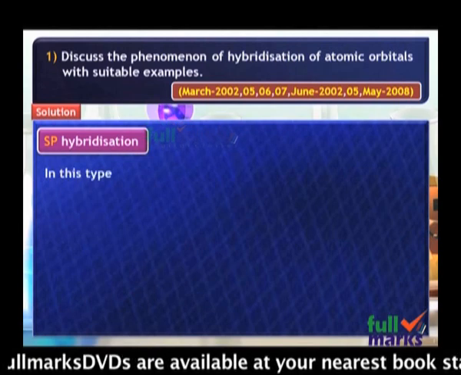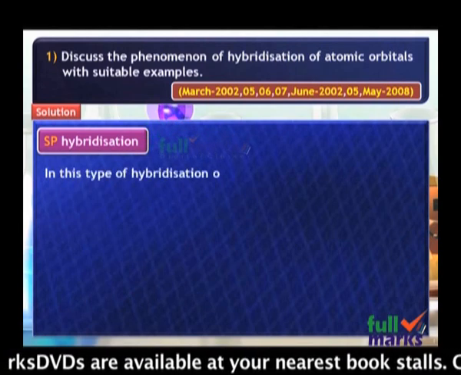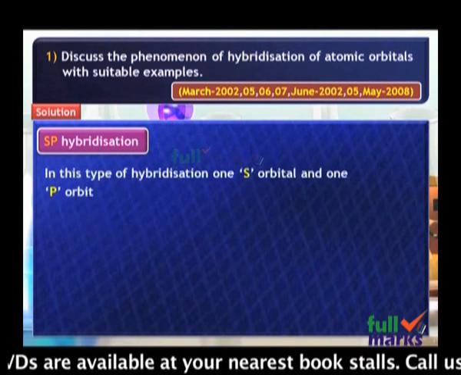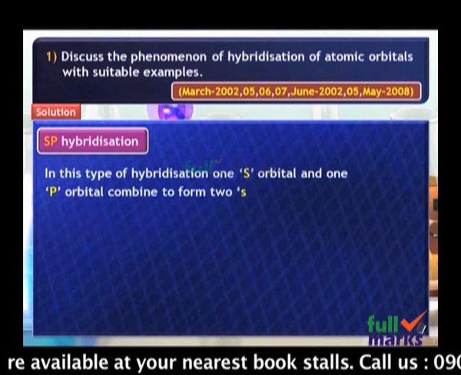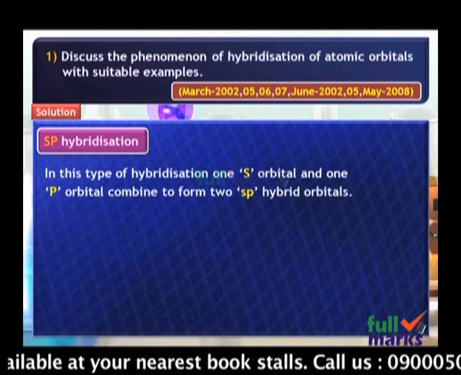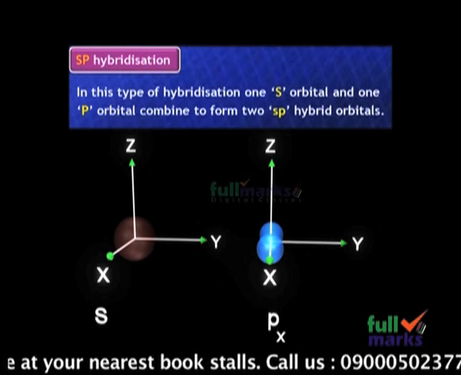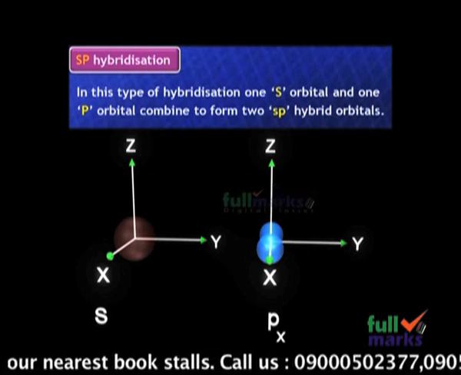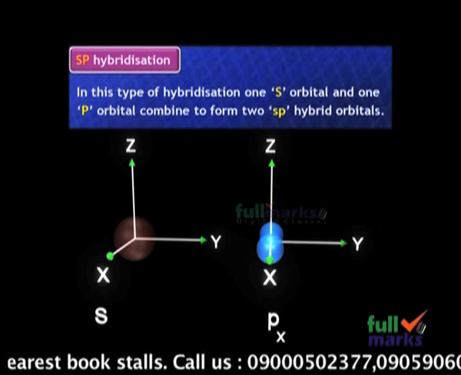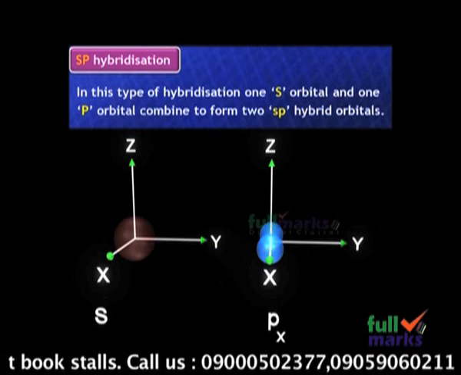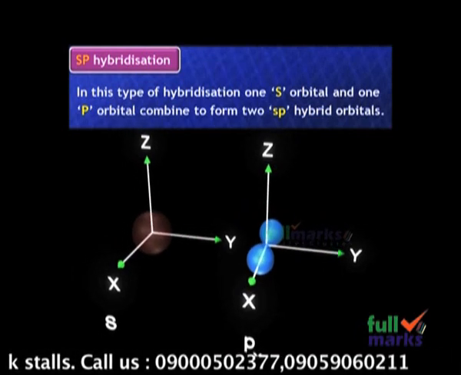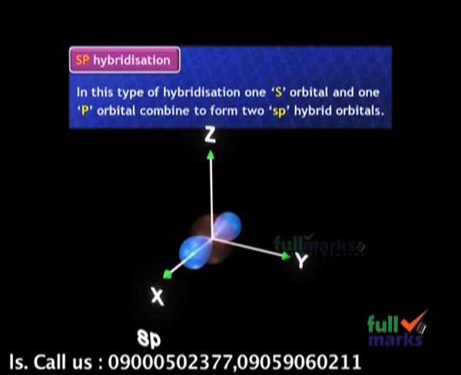You see here, in sp hybridization, one s and one p orbital combine each other to form sp hybrid orbitals. So in this point we are going to discuss how sp hybrid orbitals are formed. By this point it is clear that in sp hybrid orbitals, one s and one p orbital intermix each other.